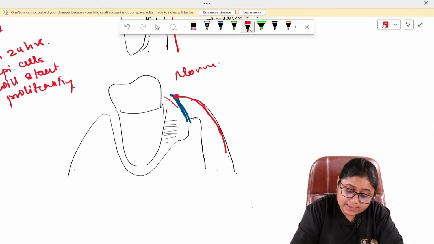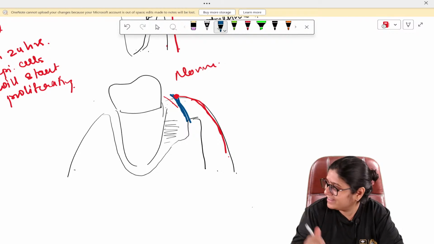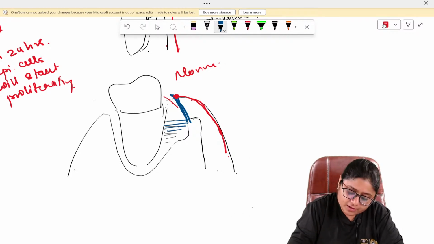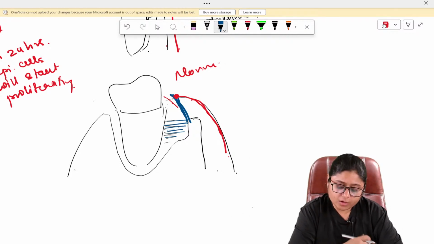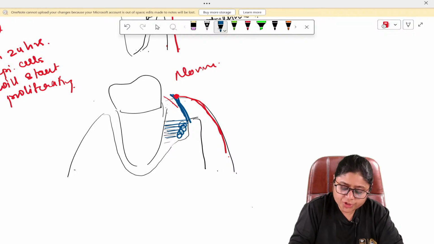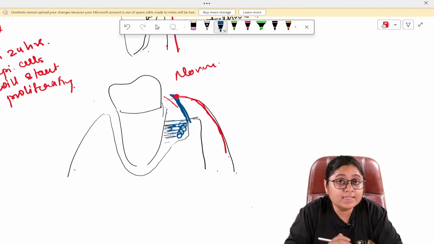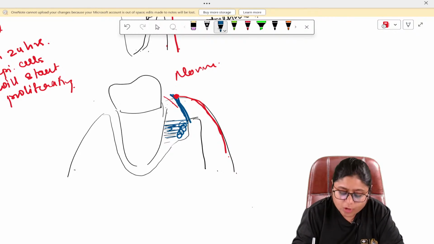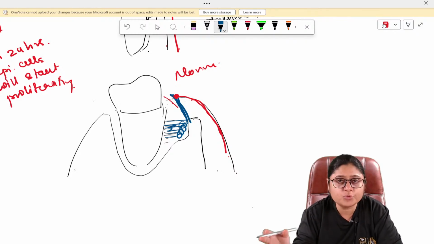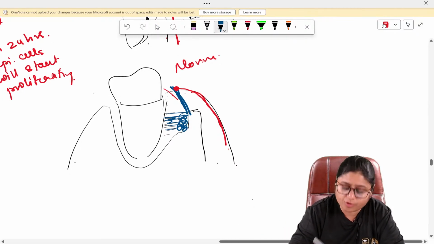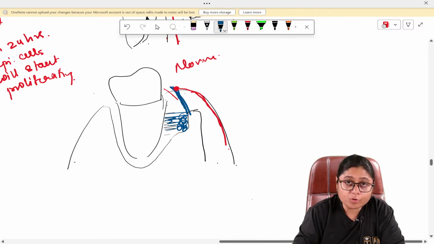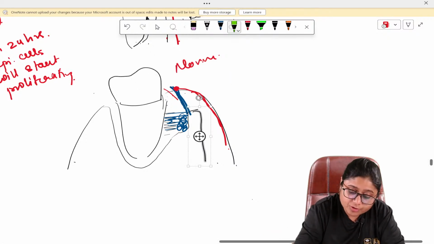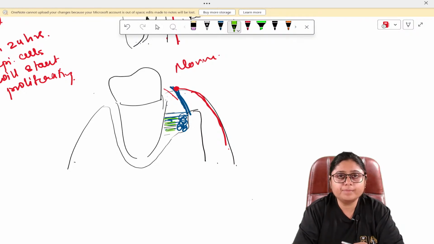These epithelial cells will not be able to migrate downwards and there will be formation of the bone. Here there will be bone formation. Here there will be periodontal ligament, because the epithelial cells have not migrated downwards and there are only osteoblasts which will come and help in the formation of bone. There will be fibroblasts which will come and help in the formation of periodontal ligament. So this is regeneration and new attachment.